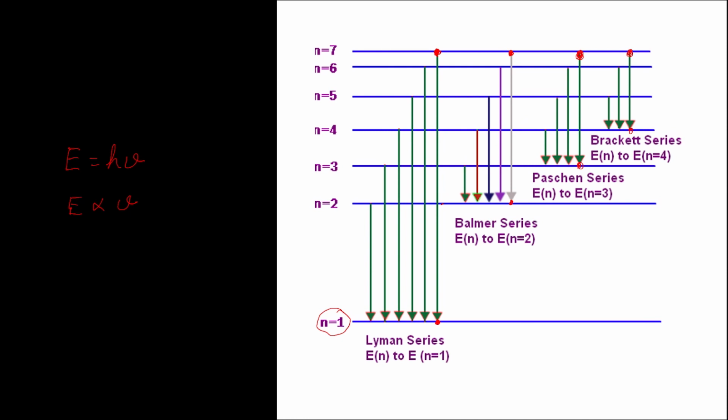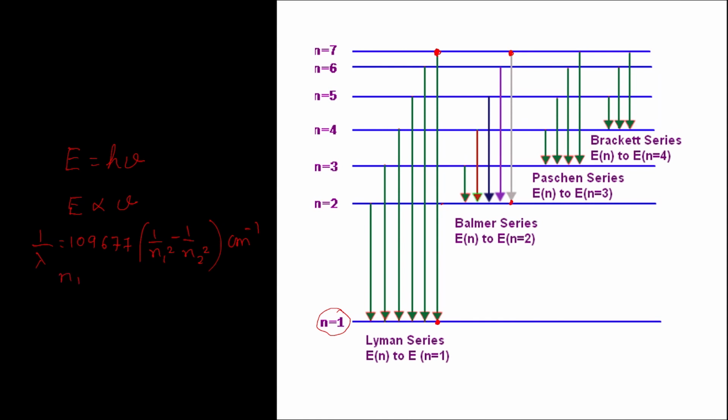Another very interesting thing about the hydrogen emission spectrum was Rydberg's equation. Rydberg gave a famous equation relating these spectral lines in terms of their wave number. The famous Rydberg equation can be expressed as 1 by lambda, that is nu bar, equals 109,677 times (1 upon n1 square minus 1 upon n2 square) centimeter to the power minus 1.